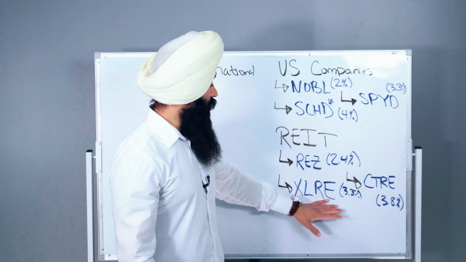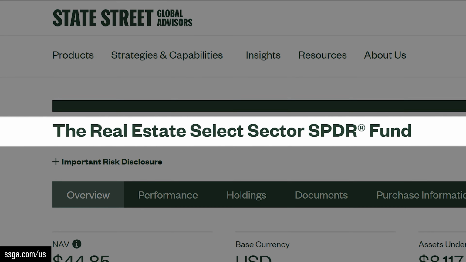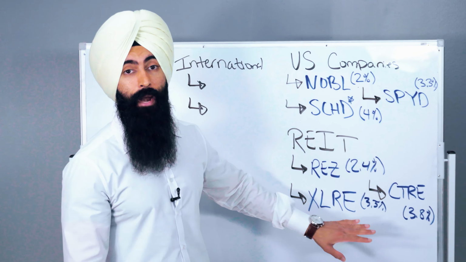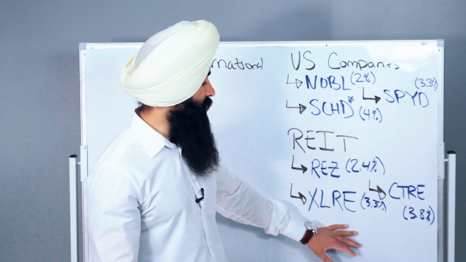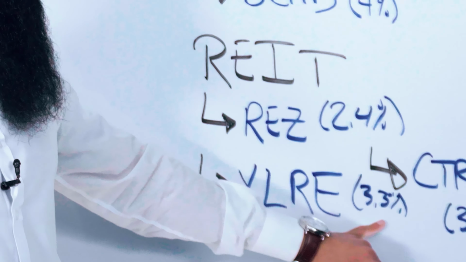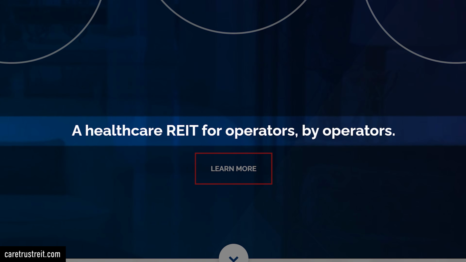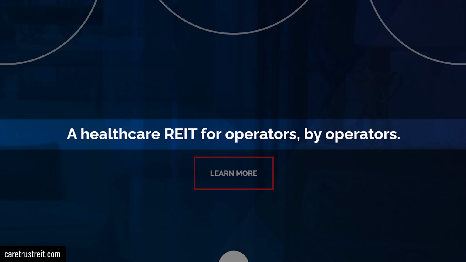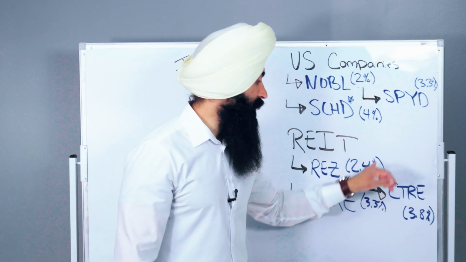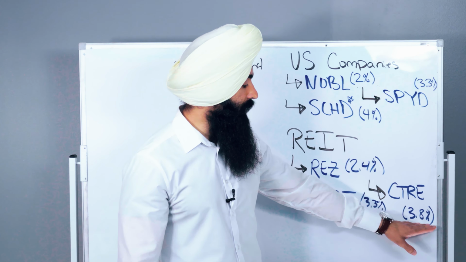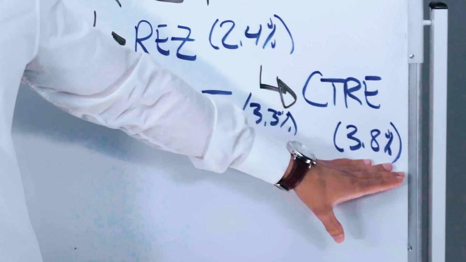Then we have XLRE. This is a REIT that's investing in the ancillary real estate businesses like property developers and property management companies. And at the time we recorded this video, it is paying out 3.3%. And then we have CTRE. This is a REIT that specializes in the healthcare industry. This is like nursing facilities or senior living centers. This is a REIT that invests in those types of properties, and this is paying out a yield of 3.8% at the time we were recording this video.